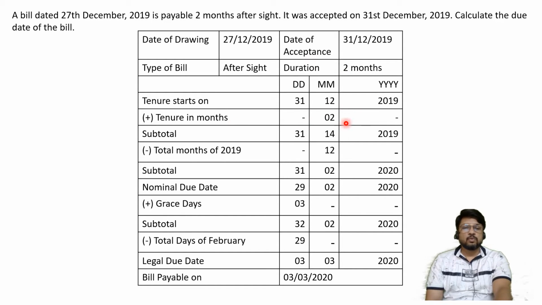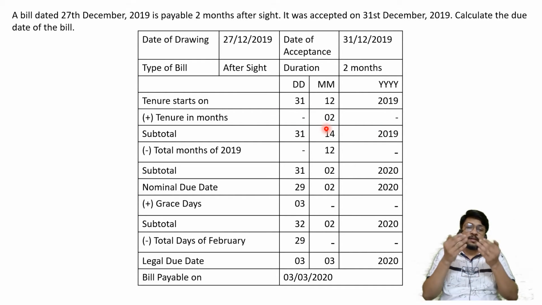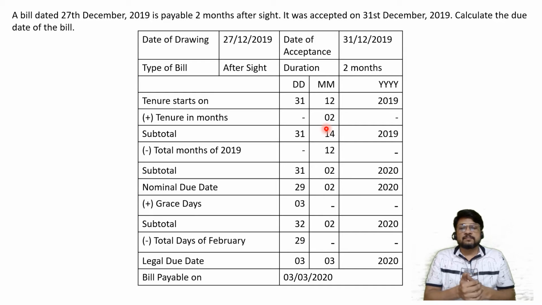Add to that 2 months. Now nothing is in the date column, nothing is in the year column, it is in the months column. But obviously you are standing on the last day of the year. So those 2 months cannot be in the same year. You will have to consider the next month. So we are going to specify 31 plus 0 is equal to 31. 12 plus 2 is equal to 14. So this will become 31/14/2019.